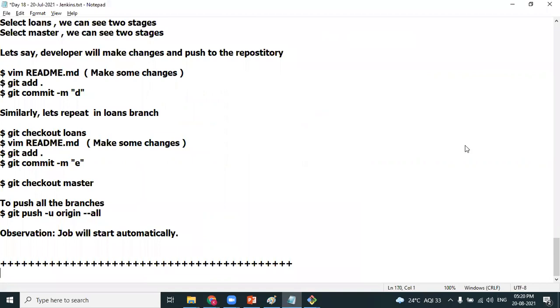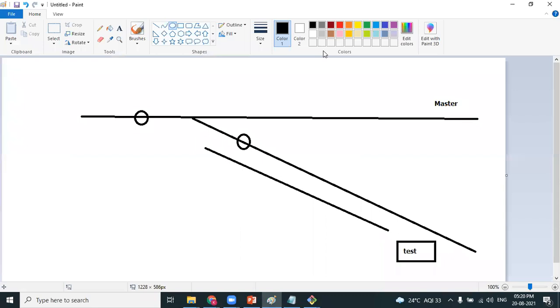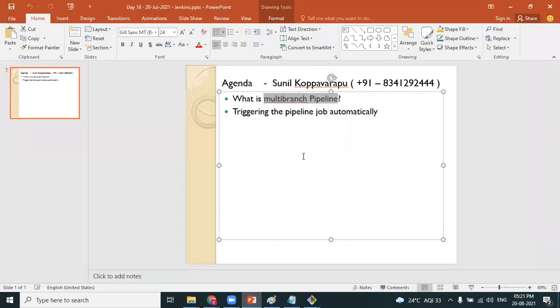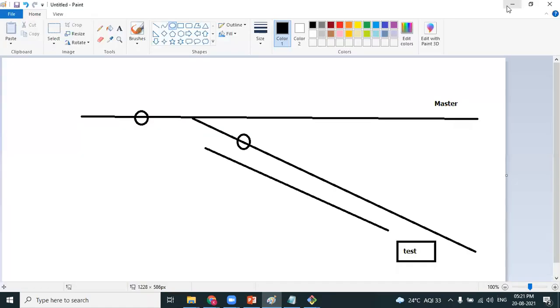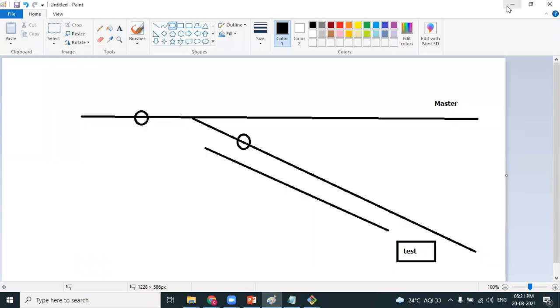So in the interview, they ask you this scenario: how do you handle independent functionalities? This can be handled by using a multi-branch pipeline. Now you know what a multi-branch pipeline is. What do you mean by why we are prefixing the term continuous before each stage? Because everything happens continuously. Each time there is a change, everything triggers automatically.